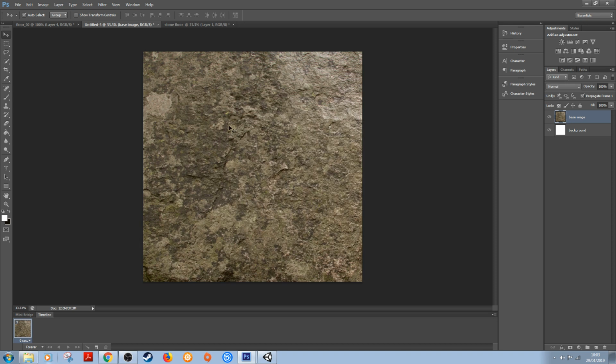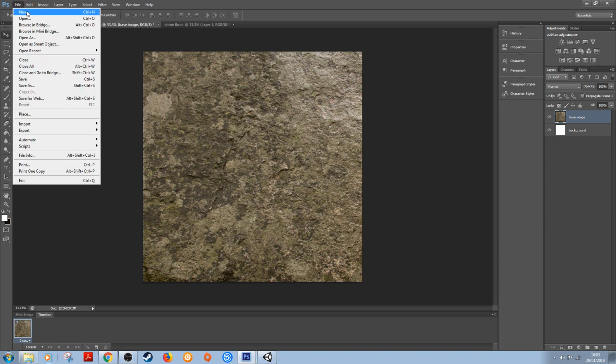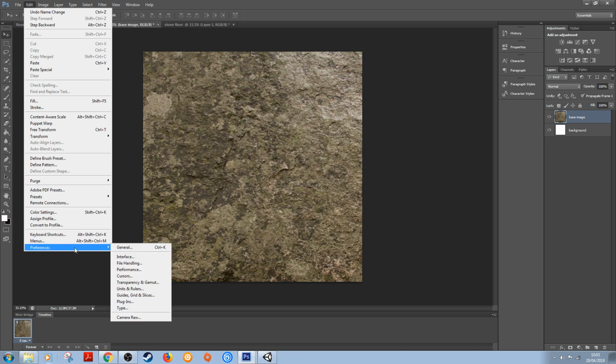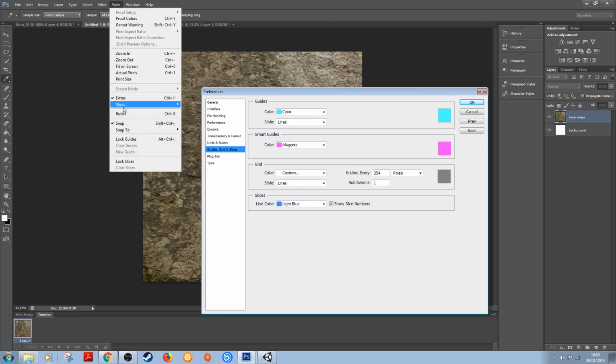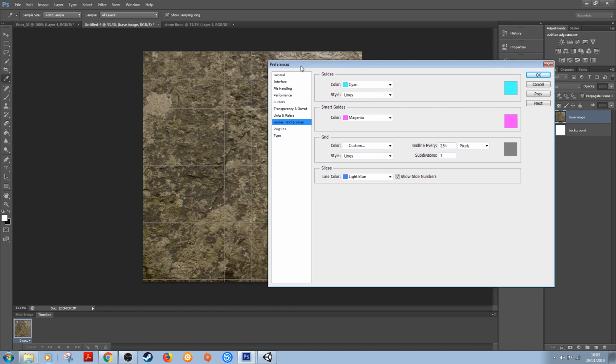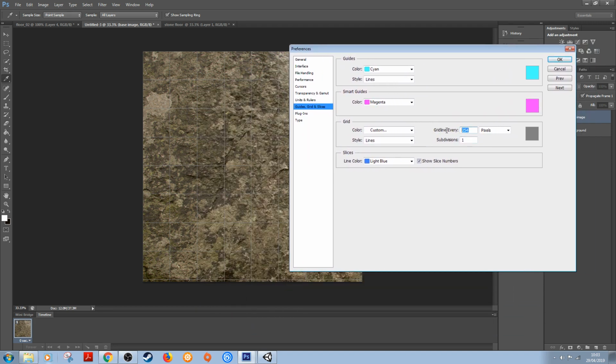So once that's done, the next thing we need to do is divide up this image into a grid spacing, which will help us with tiling the bricks correctly. So what I'm going to do, if I believe I go to Edit and then Preferences, it might be different on a Mac. I think it might be File or something like that, but if you can find the Preferences on a Mac as well, and what we want to find is the Guides, Grid and Slices settings. So once this is selected, we'll go to View actually, so we can see this update real time, and I click Apply. You can see that I've already got some settings in here.